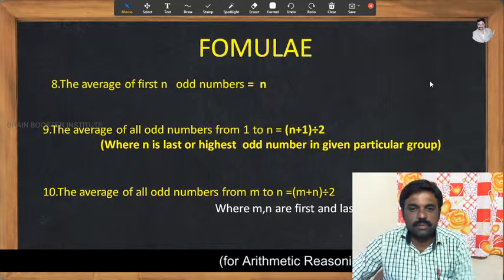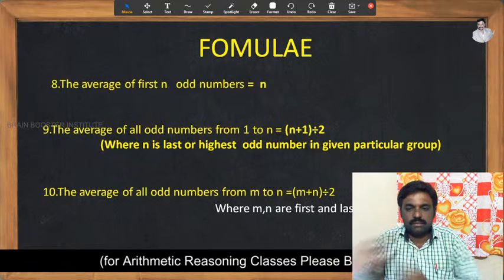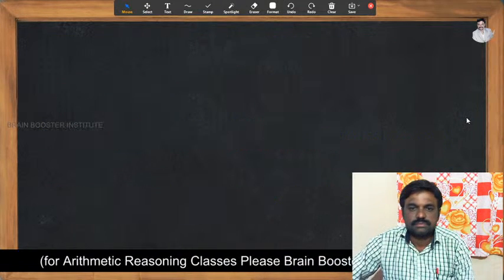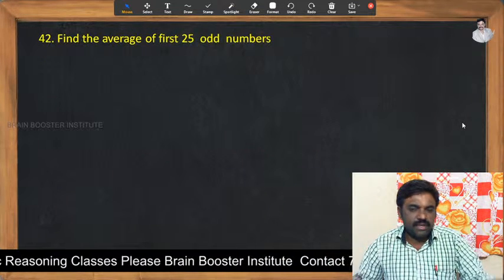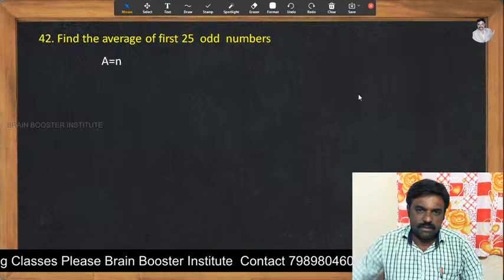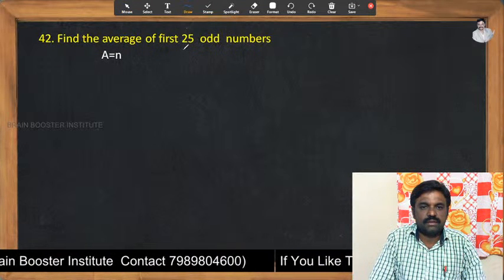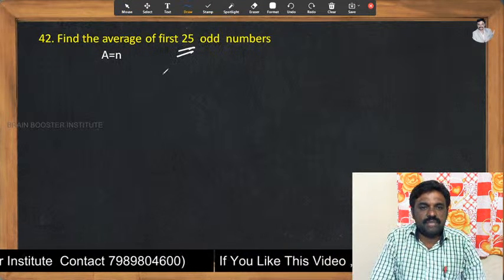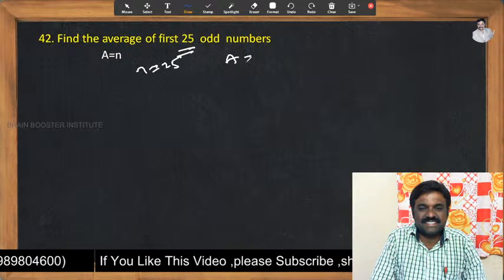And the next, let's go with problems by using this formula. Please take a screenshot of this problem. Okay, please take the screenshot. Now, find the average of the first 25 odd numbers. Very simple. Average is equal to n. As we need to find the first 25 odd numbers, n must be equal to 25. Then that should be the average.